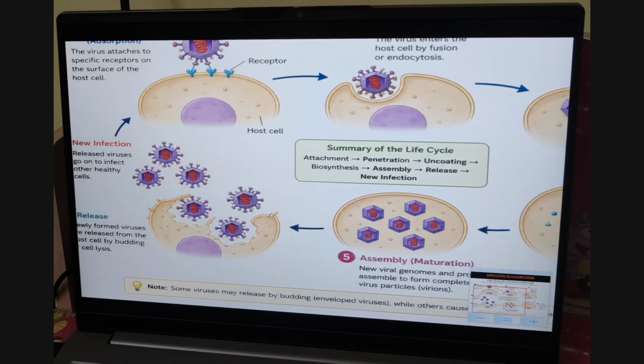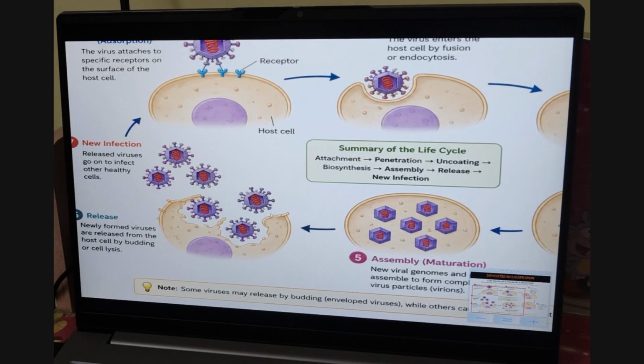This is how, normally, when any form of virus enters our body, even a common cold, we get the common cold purely because of virus. The virus infects in this way, grows rapidly and ruptures. This is how they damage our host cell and come out. You call this cell lysis.